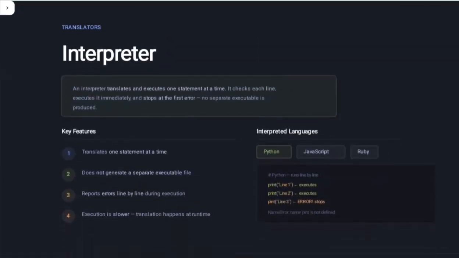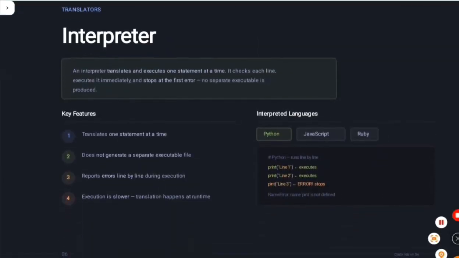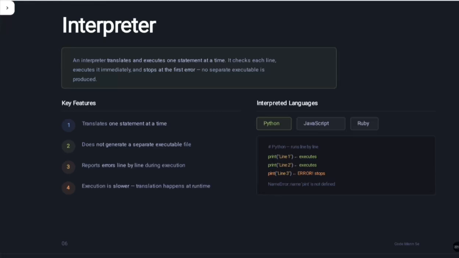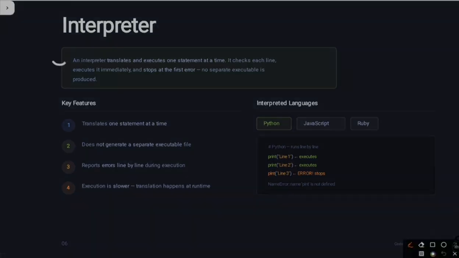Our next topic is interpreter. So what is an interpreter? An interpreter translates and executes one statement at a time. It checks each line, executes it immediately, and stops at the first error. No separate executable is produced. How does an interpreter work? Interpreters translate and execute one line at a time.